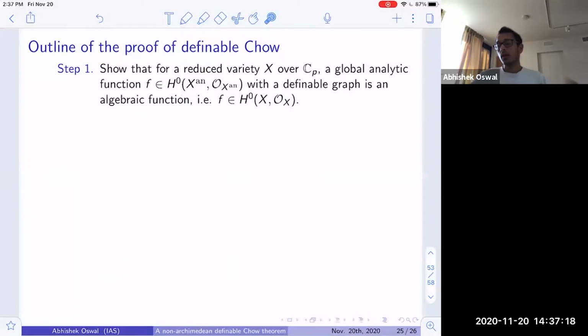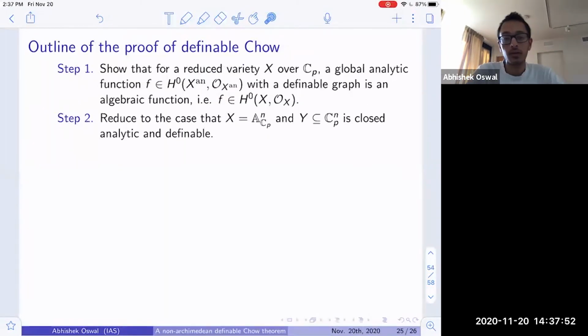And so now let me quickly outline the proof of the definable Chow theorem. So firstly, suppose we have a reduced variety X over Cp, and suppose one has a global analytic function on X. We first prove that if the graph of a global rigid analytic function is also definable, then this function must in fact be an algebraic function. So this is the first step in the proof.